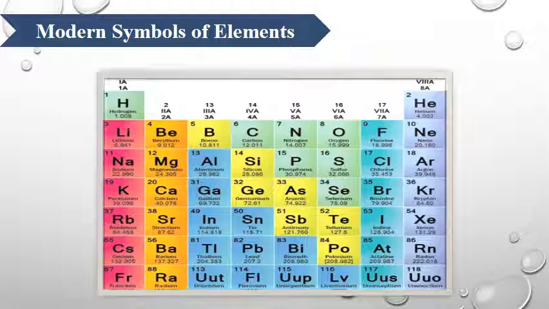He gave some guidelines to write the symbols. First, he took the first letter of the element, and for some of the elements he took the Latin name for that element. For example, hydrogen H, lithium Li, sodium Na.